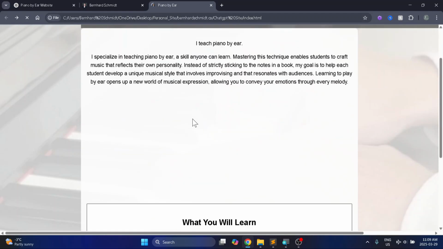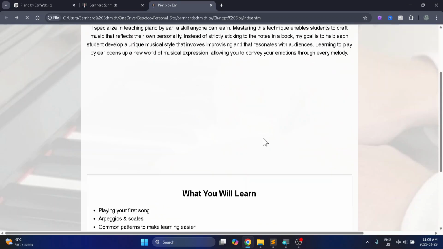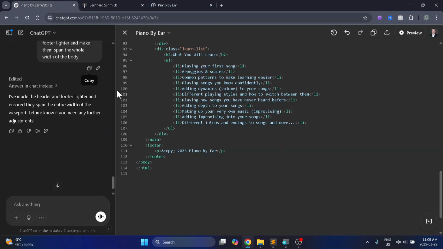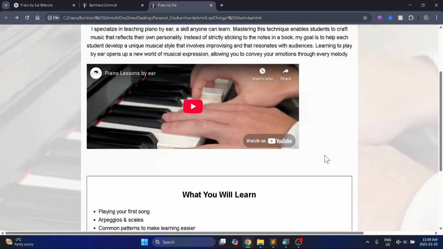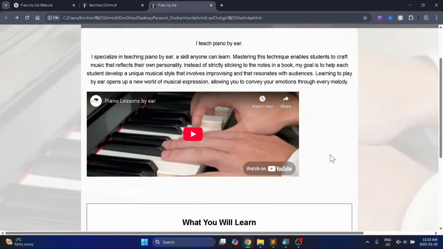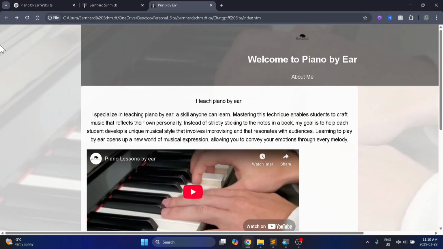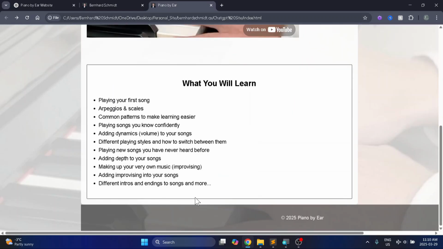So I'm just going to ask it really plainly to bring my iframe back. I don't know what happened there, but well, let's see. There you go. It is there. Just took a while to load, I guess. I'll try one more time to make the header and the footer span the entire page, not just on the right, but also on the left. And I'll add my links down here.